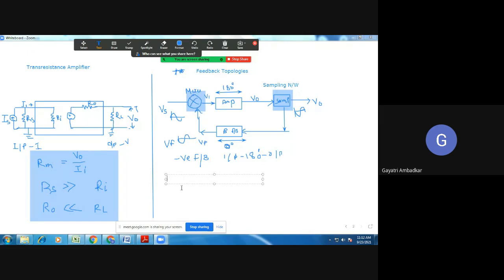How do the input signal and feedback signal mix? There are two types of mixing. One is series mixing, and another is shunt mixing.